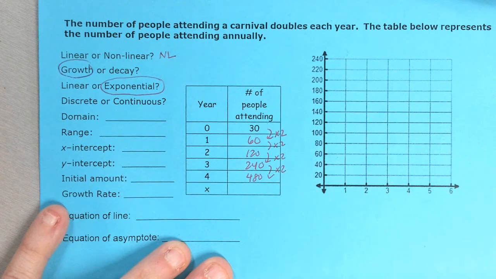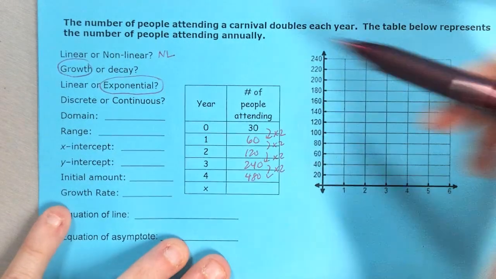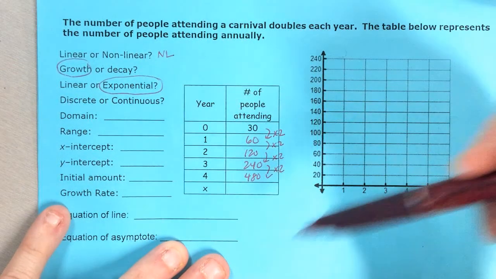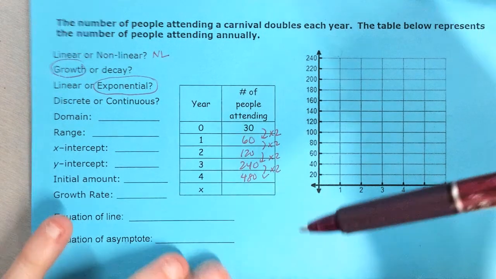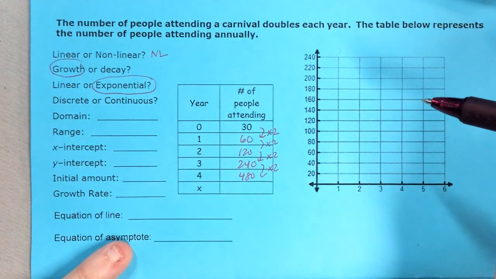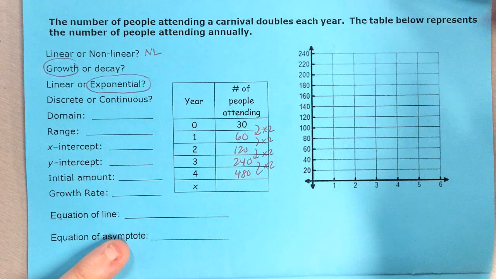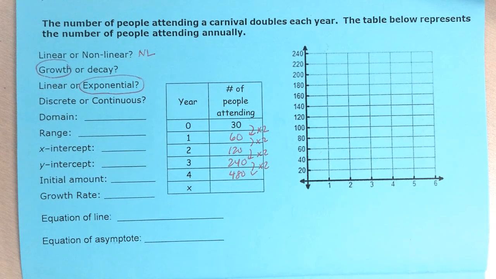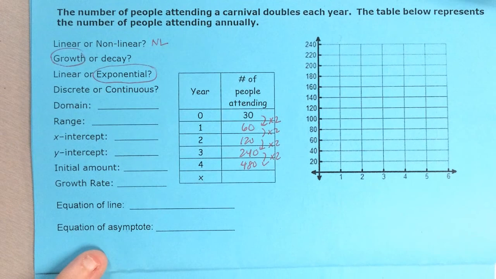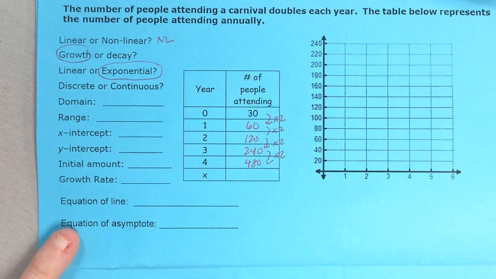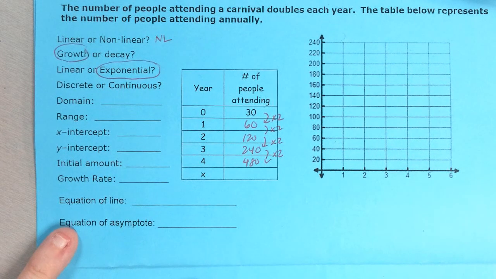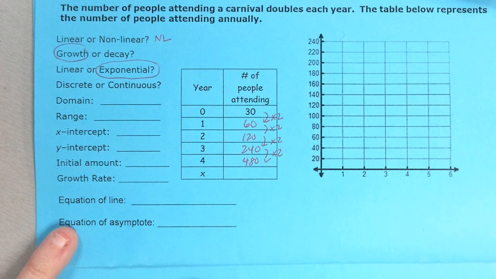Okay? Now, this question I want you to think about, and we can talk about it a little bit tomorrow. Is it discrete or continuous? I could kind of see it both ways, but I personally think it's discrete. I want you to think about that question, and tomorrow when you come in class, I'm going to be walking around the tables asking you about that question, because I want to know what you think. Is it discrete or continuous?